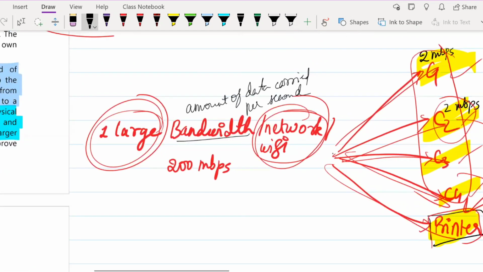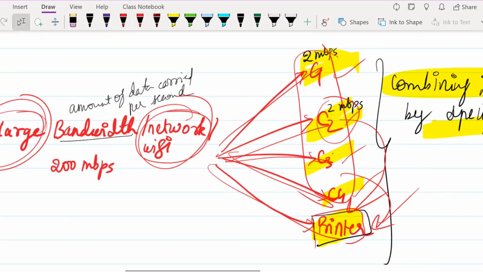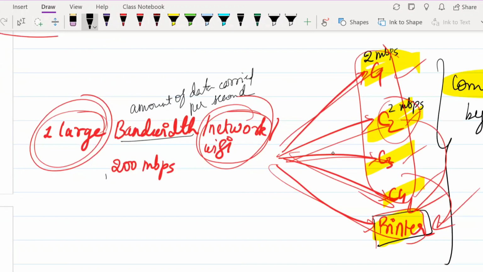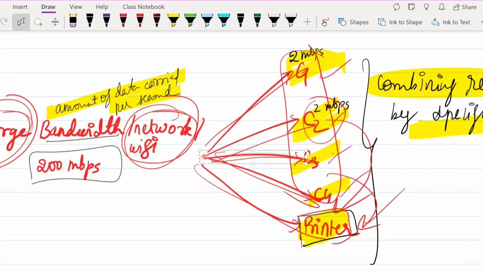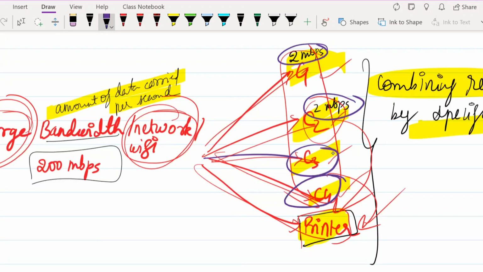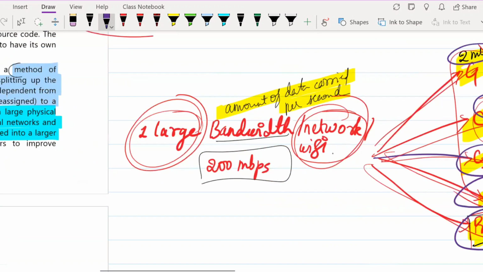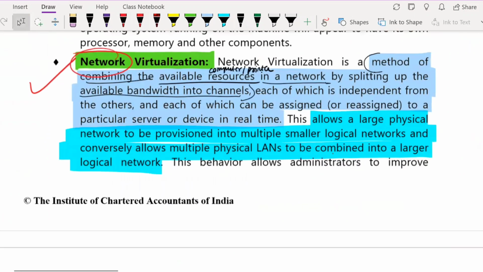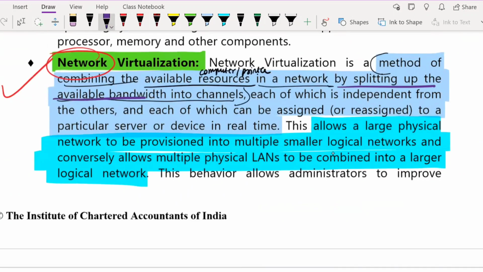Here, suppose there is a bandwidth of 200 mbps. First, what is bandwidth? Bandwidth is nothing but the amount of data that is carried per second. This you can split up. Here you can provide computer 1 with 2 mbps, computer 2 with 2 mbps. Like that you can split up this bandwidth among these shared network systems, into channels, each of which is independent from the others.